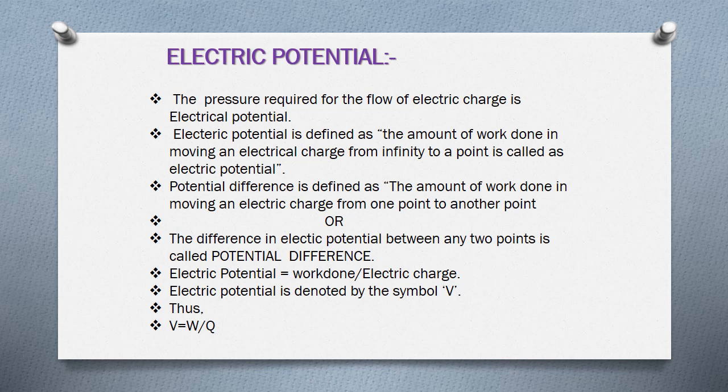Electric potential is represented as work done divided by electric charge. Electric potential is denoted by the symbol V. As we know, work done is represented with the symbol capital W, and electric charge is represented with the capital Q. So, V is equal to W by Q is the formula to calculate the electric potential.